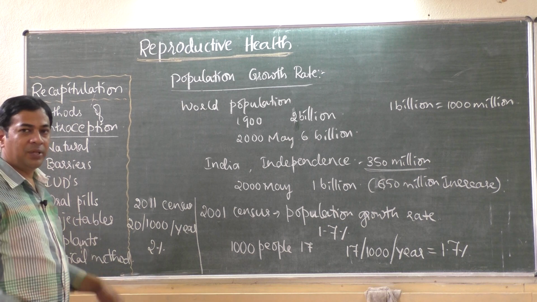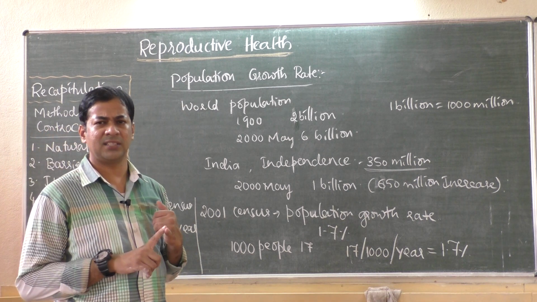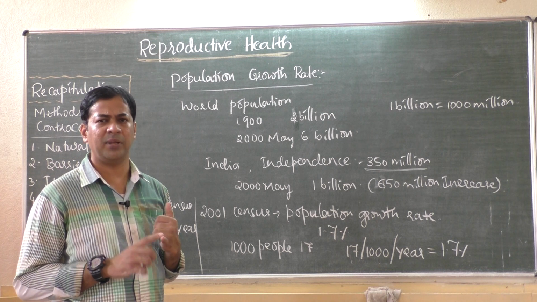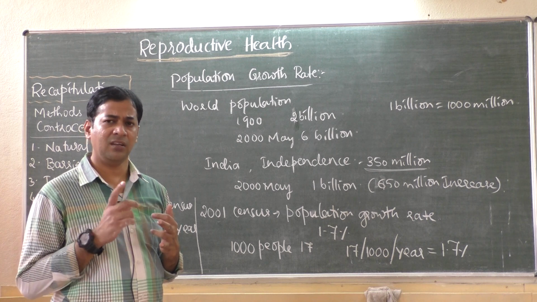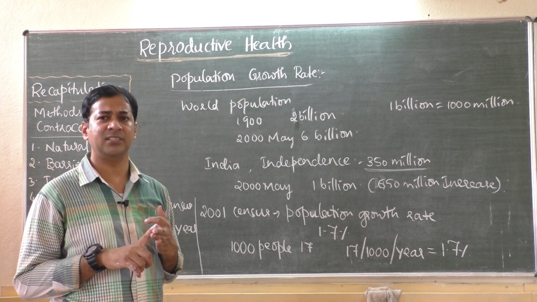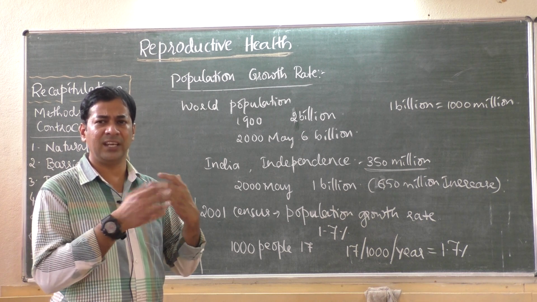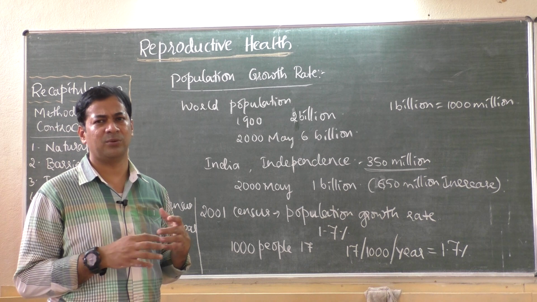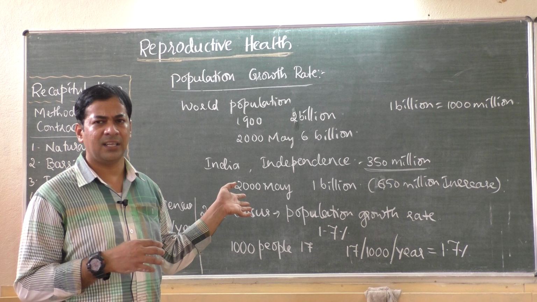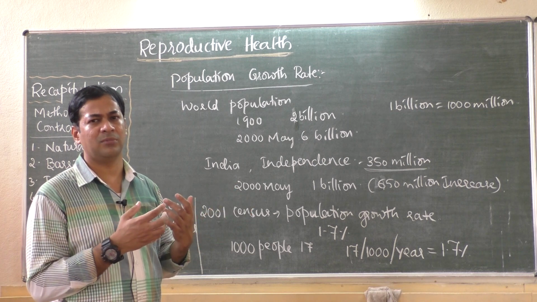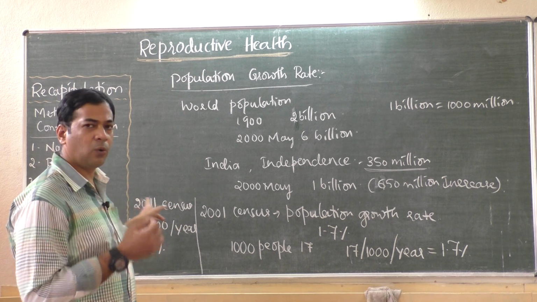Then there are oral pills, that is tablets. We discussed oral pills, that is Mala-D, which is a once a day pill. Every day a female should take it for 21 days. Then there is Saheli, which was developed by the Central Drug Research Institute. We are just doing a recap of the previous class. So if you want to understand what we are discussing now, you have to see my previous video. Then you will understand clearly what I have discussed in my previous class. That is oral pills or tablets.